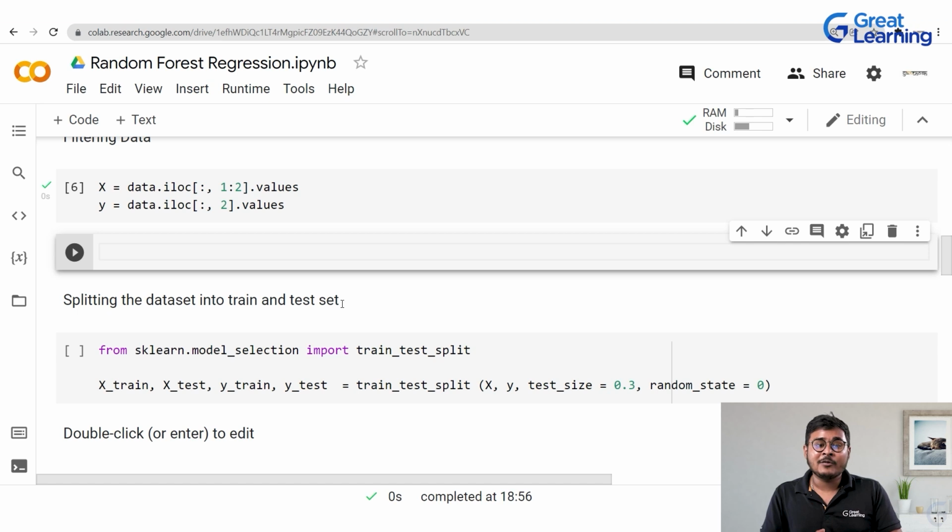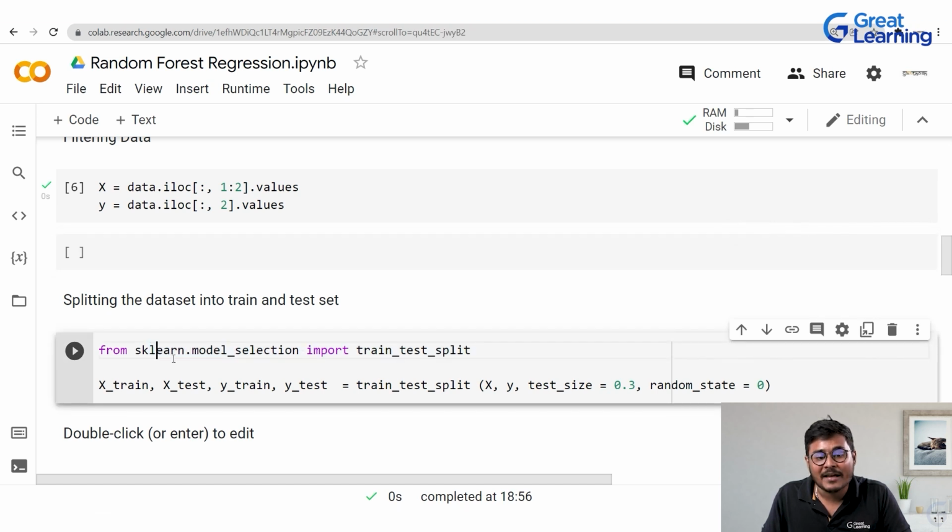And now I'm going to split this data set into train and test set. How am I going to do that? For that, I have to import the package which is relevant to this part. So for that, I have written this line of code, which is from sklearn.model_selection import train_test_split. For that, I have also named my variables as xtrain, xtest, ytrain, and ytest.